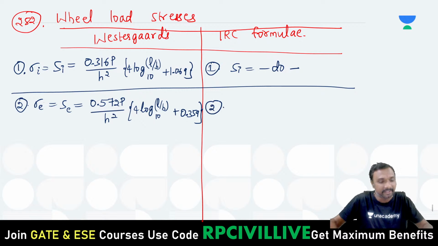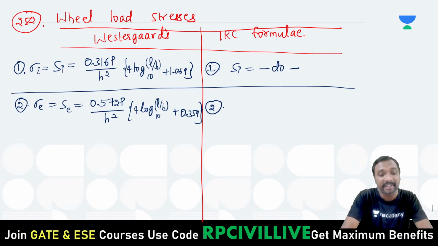But what happens here? Is IRC using the same formula or a different formula? IRC is using a different formula. Only for interior loading is the same formula used, but for edge loading IRC uses a different formula.